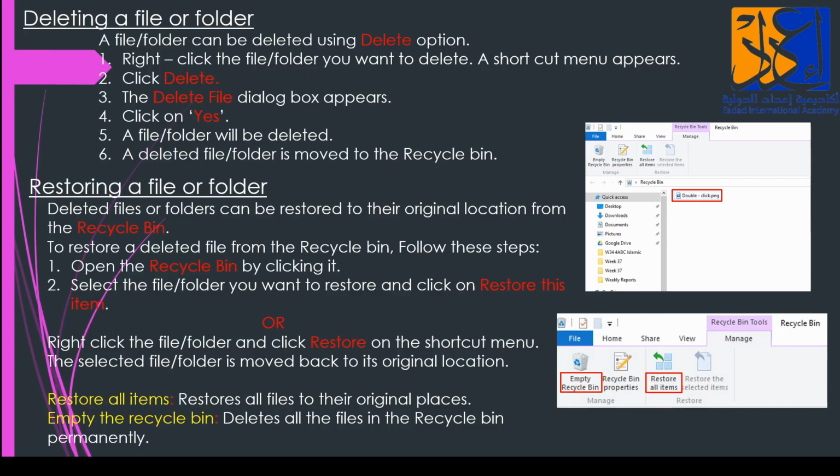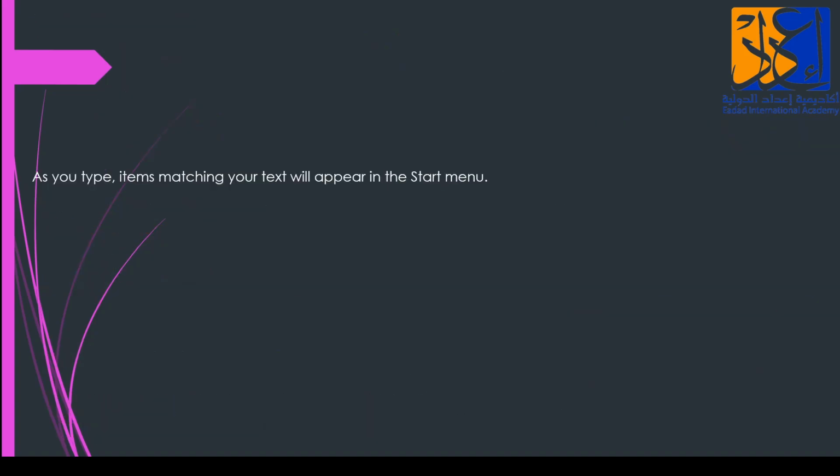Now, empty recycle bin. When I click on this empty recycle bin, whatever files I have in the recycle bin will be deleted permanently from there. I cannot restore back. Okay. If I want to restore all my files back, I'll click on restore all items. Is this thing clear, class? Okay. Next,